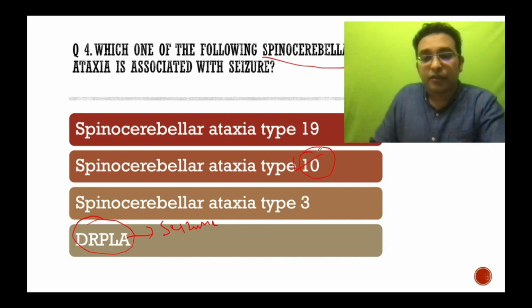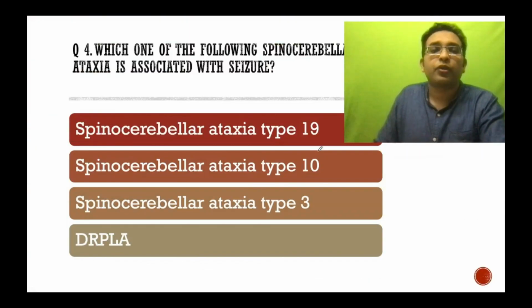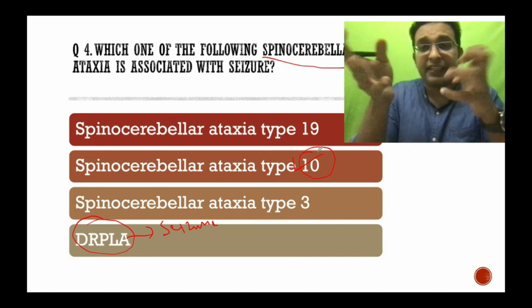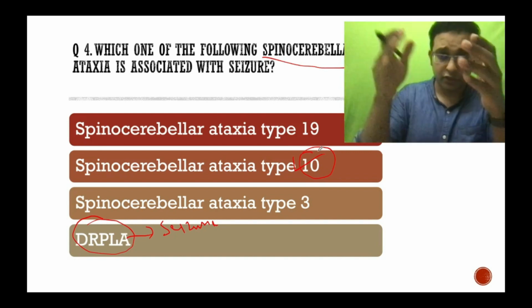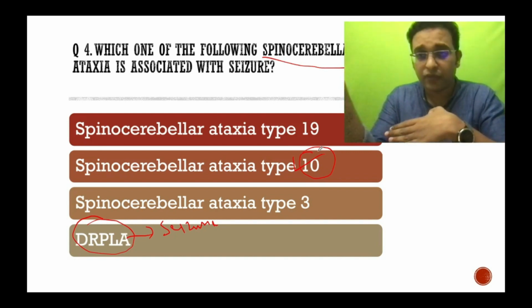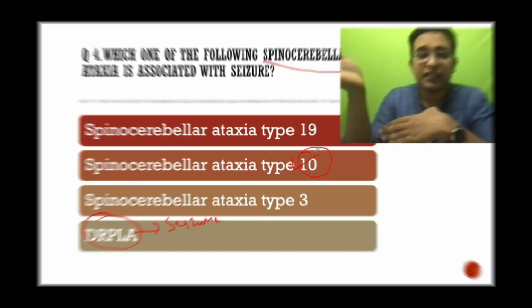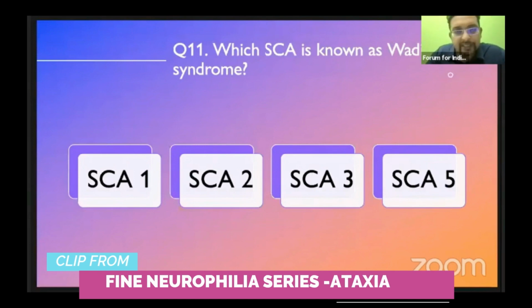So before jumping into the next question, I would like you to go through this clip where I had discussed deeply the various types of SCA and given you the whole list. So now let's revise and recap what we had discussed in that. Harrison doesn't give much regarding ataxias. It's there in Bradley, but first read through Harrison and then go through Bradley if you have.